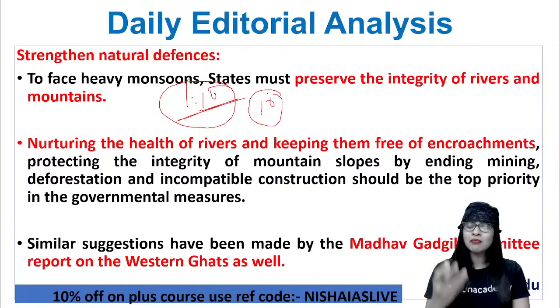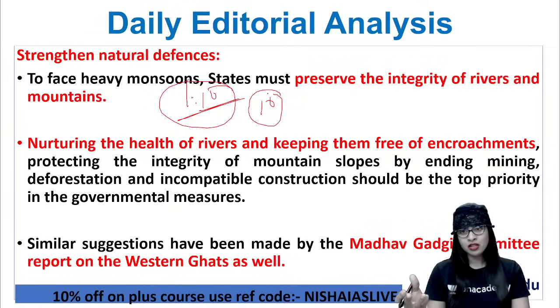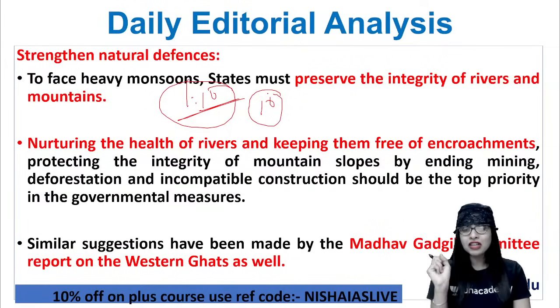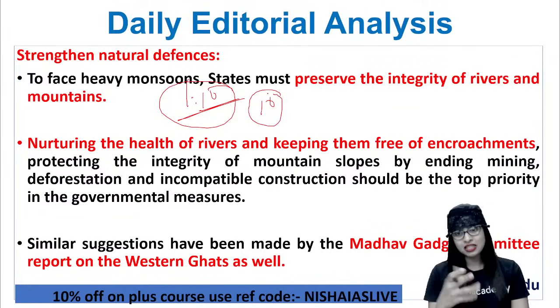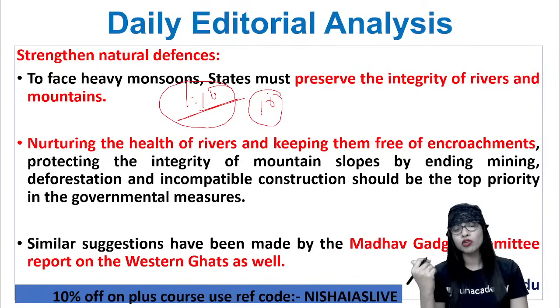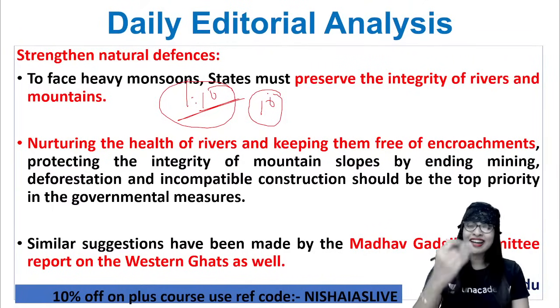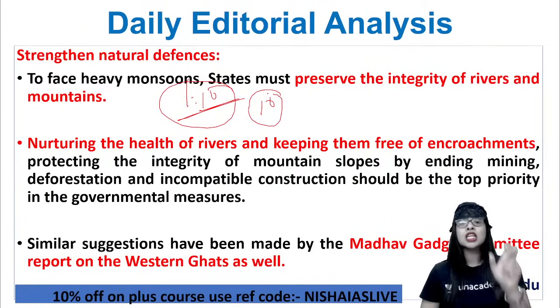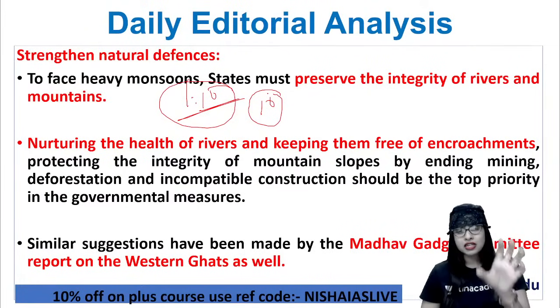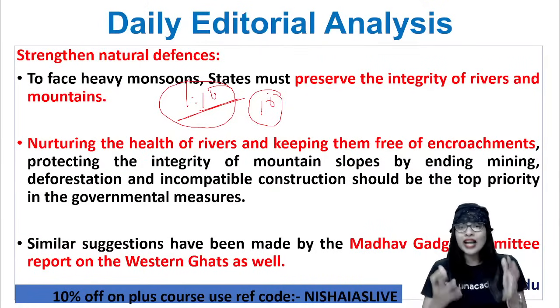And thus, the Madhav Gadgil Committee. When you talk about the Madhav Gadgil Committee, the next thing that comes to your mind is the report on the Western Ghats. Let's make some similar suggestions like the Madhav Gadgil Committee report on Western Ghats, because that is going to have a greater impact in order to overcome such issues, because this particular article has been brought in exclusively taking into consideration the current happenings in the state of Kerala, the flood. Why is this happening here?